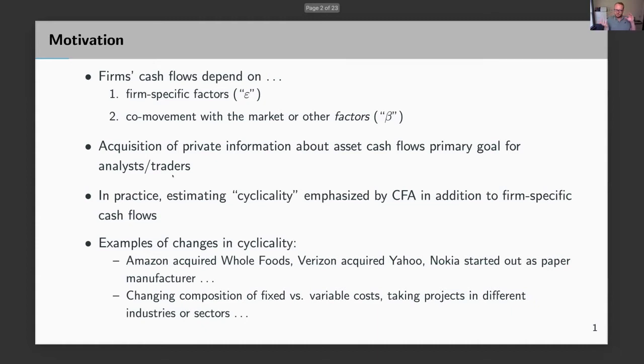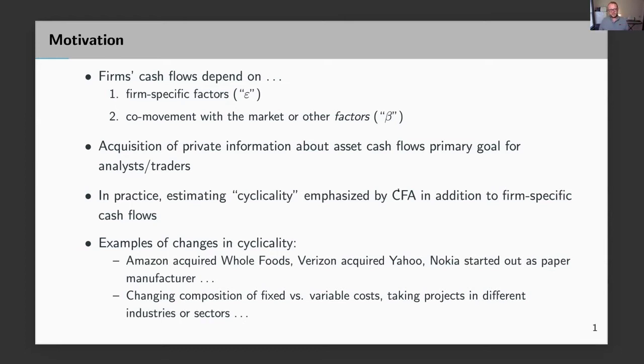And at the same time, we also agree that acquiring information in financial markets is absolutely crucial, just because it allows investors to make larger trading profits. And so in practice, some of that information acquisition is also about betas, right? For example, if you look at the CFA exam, they really emphasize that you have to estimate the cyclicality of cash flows, and estimating the cyclicality is nothing else but estimating the beta of the cash flow. And those betas change over time, right?